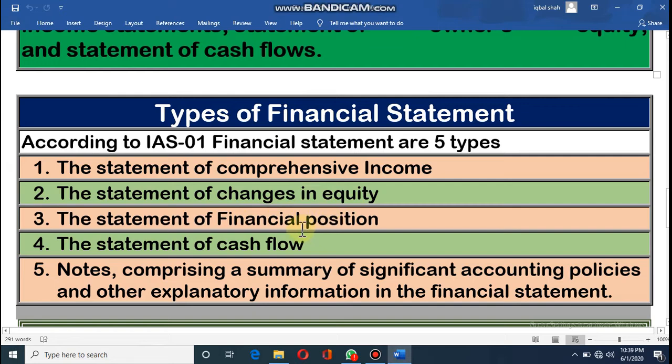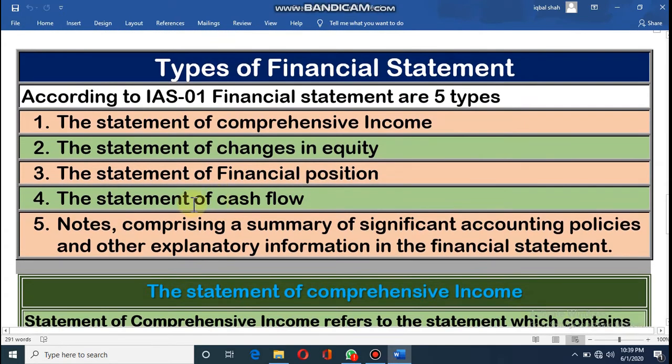From this statement we will find out the assets and liabilities of the organization, that means whatever fixed assets, long term assets, current assets, other types of assets the organization has, and whatever liabilities they have, we will know from this statement. The fourth one is the statement of cash flow: how much cash the organization receives from different sources and how much cash goes out, we will know from this statement.